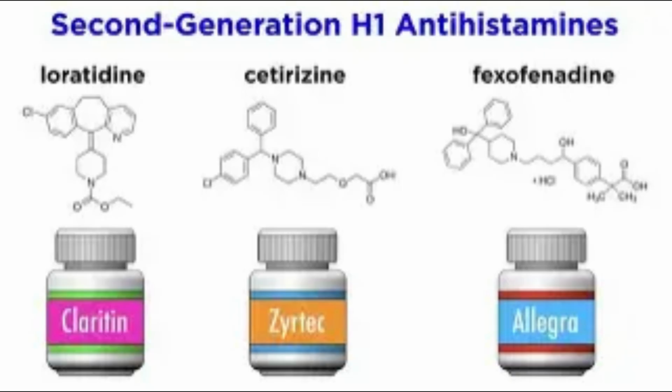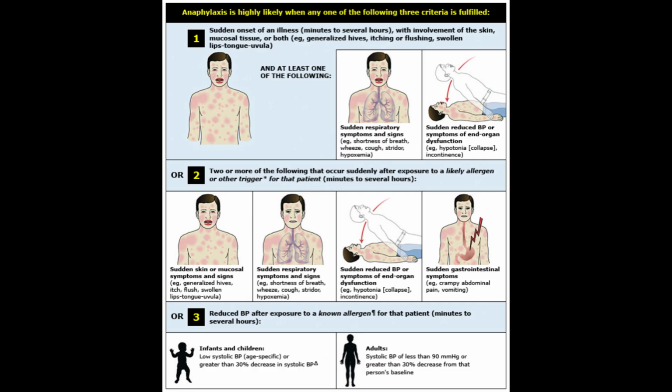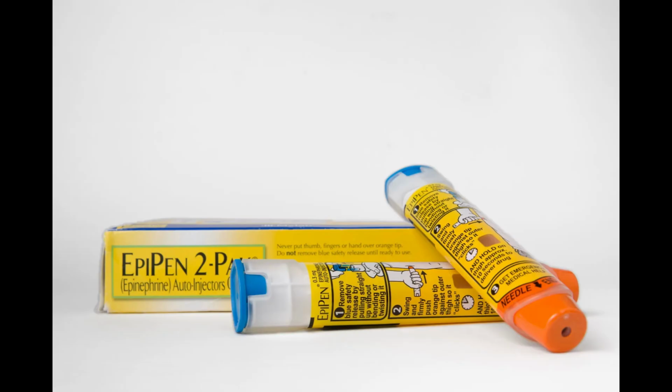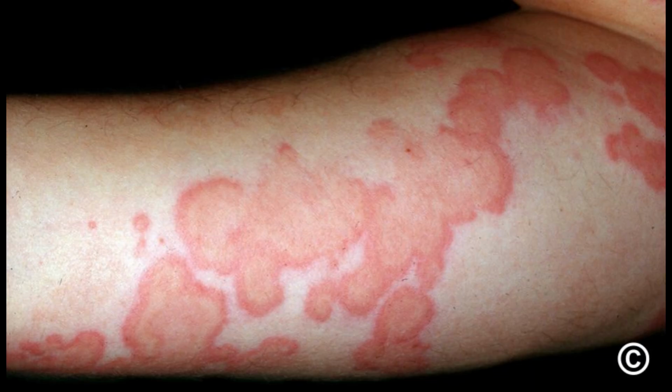Three important takeaways to remember are: first, when a patient presents with urticaria, assess for signs and symptoms of anaphylaxis. This is a medical emergency and needs to be treated immediately with an intramuscular epinephrine injection. Second, differentiating between urticaria and urticarial vasculitis is important because it affects the testing and diagnosis of the underlying cause.